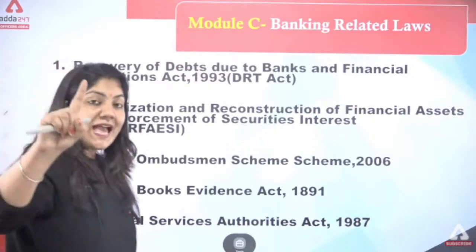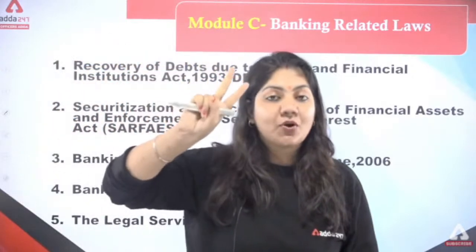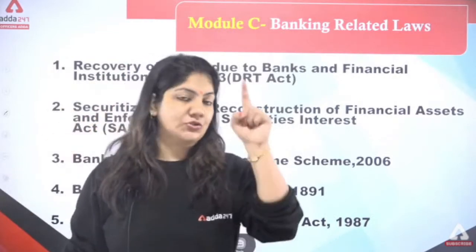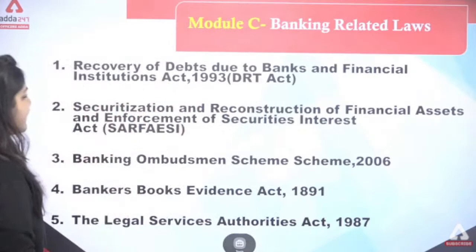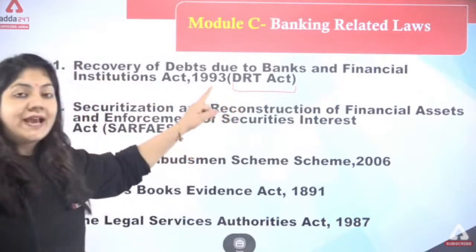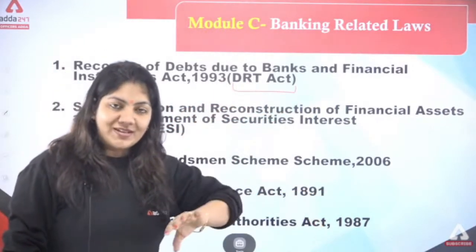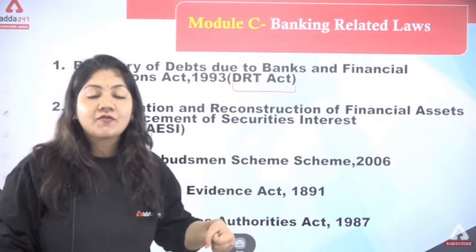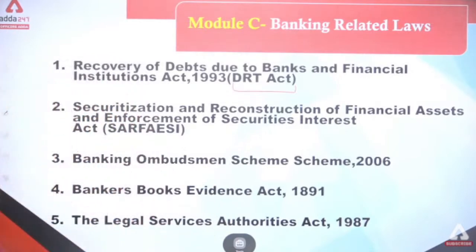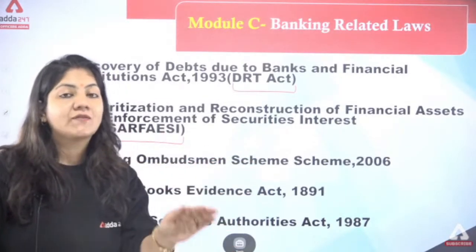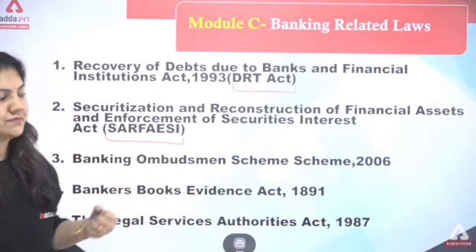Now module C and module D are very, very important. Generally half mark and 1 mark questions come from module C and module D. Now see, module C, first is the DRT Act. DRT, Debt Recovery Tribunal. A tribunal is just like a court, in which debt can be recovered from the borrower. Next one is SARFAESI. It means without intervention of the court, how the bank and financial institution can take the money.